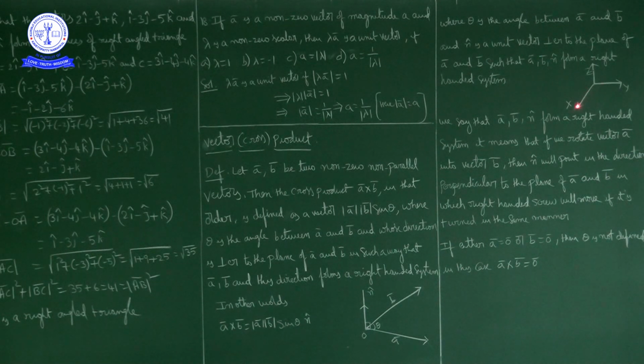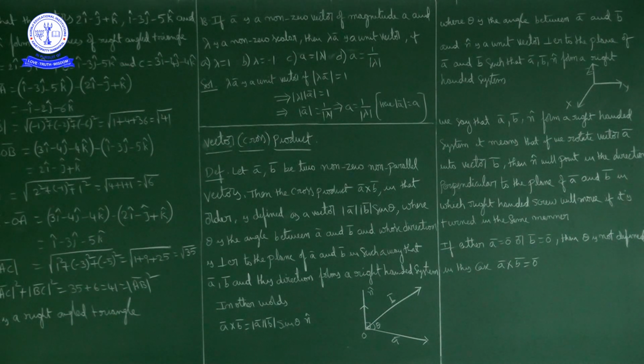Suppose this is the positive x axis, positive y axis and positive z axis. Okay, this is the right hand system.